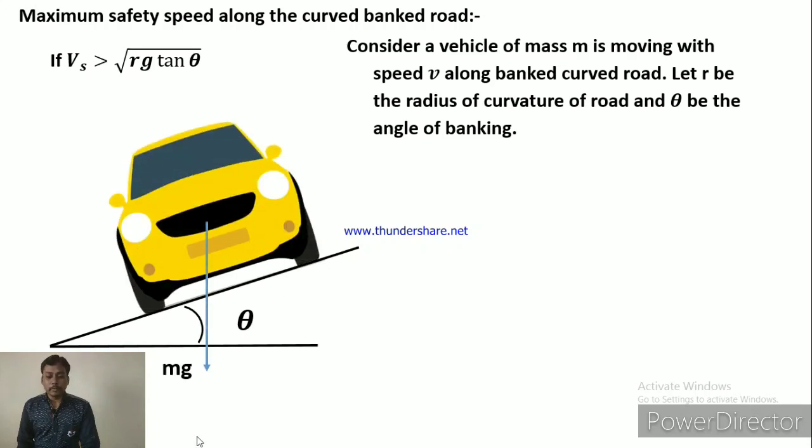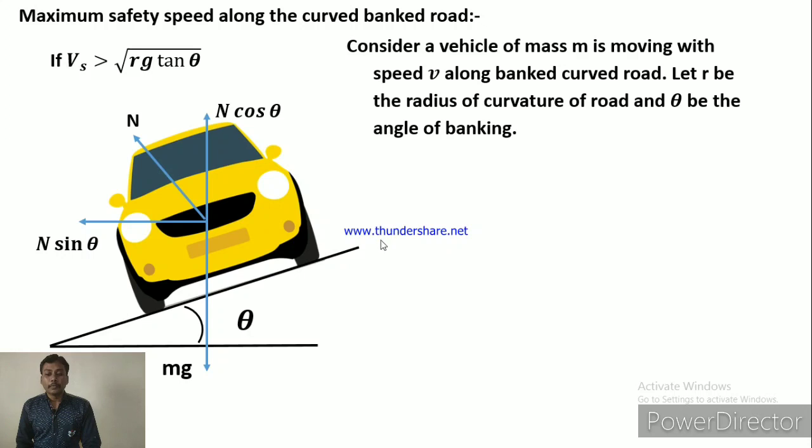This is the weight of the vehicle which is in the downward direction. This is the normal reaction perpendicular to the road surface. Now this normal reaction cannot balance the weight mg, so the normal reaction is resolved into two components. The vertical component is N cos theta, the horizontal component is N sin theta. The vertical component balances the weight mg, and N sin theta provides the necessary centripetal force.